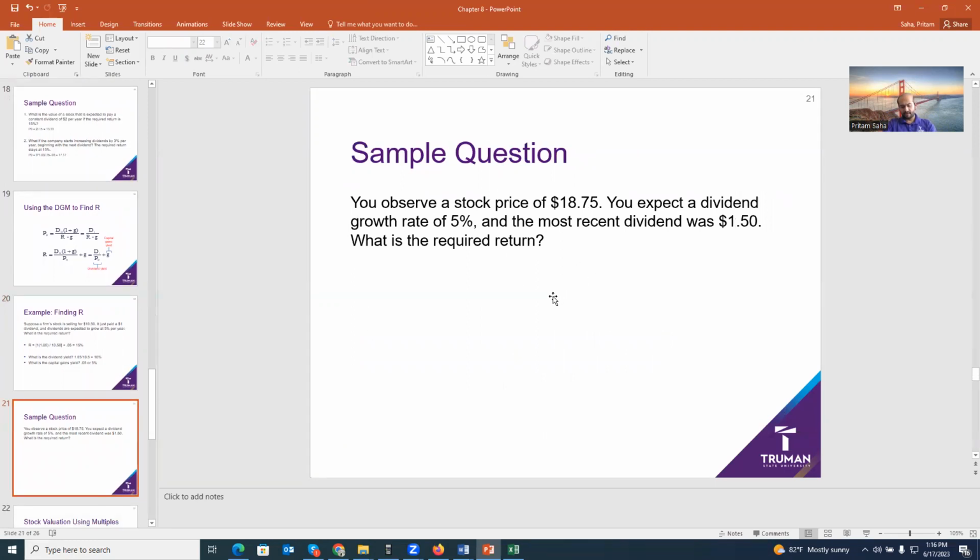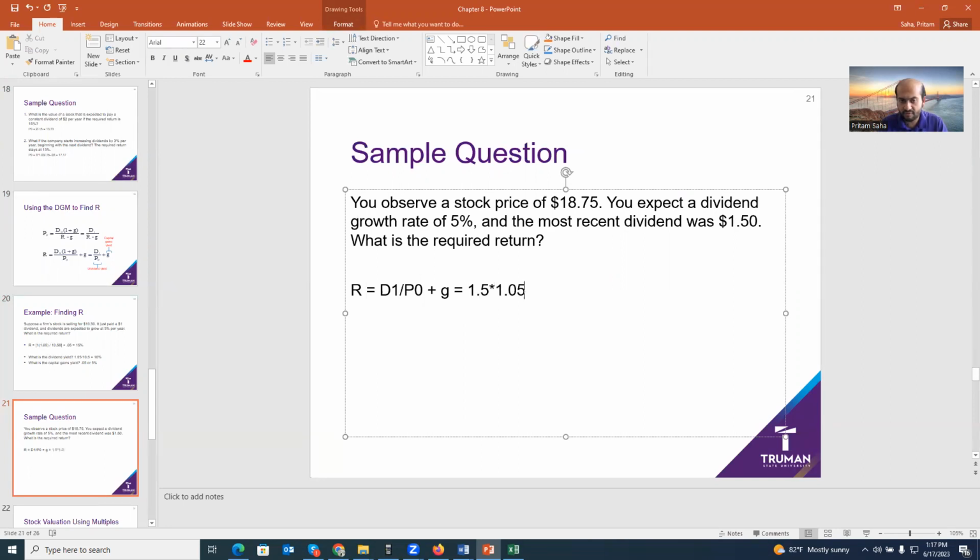Same thing, so do it by yourself. The stock price is 18.75 today, which is P0. Expected dividend growth is 5%, and the most recent dividend was 1.50. Required return is a function of D1 divided by P0, known as the dividend yield, plus the growth rate, or capital gains yield. So the dividend yield is 1.5 times 1.05 divided by 18.75, plus the growth rate of 5%. That should be 13.4%.